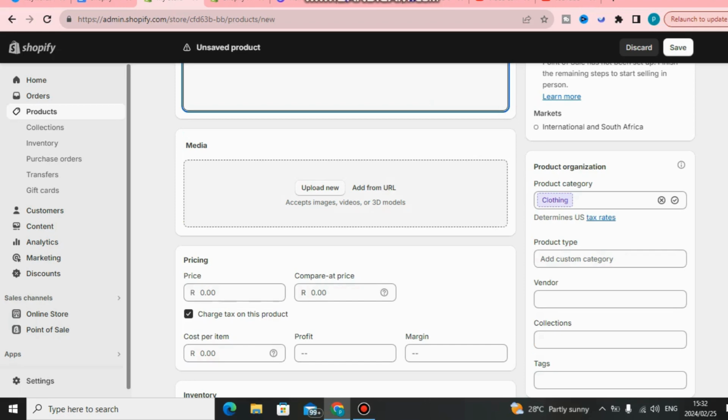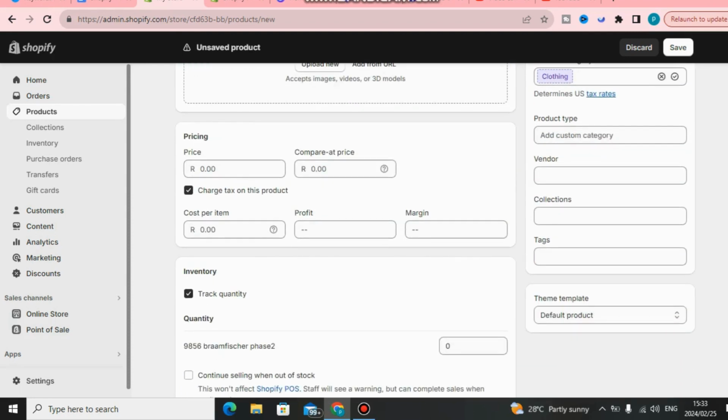If you don't have any product, guys, you can also upload an image of your product here, okay, on a laptop. And also let me show you how to do this. You can also put the price here, but for me, I use the ZAR currency. You can use any currency, guys. Okay, I'm just gonna put my price here. I'm gonna use a comparison, and also compare price. I'm gonna put a cost per item. So the cost per item is gonna be this one, and this is gonna show you the profit that you'll be making, and also the margins of your store, guys.